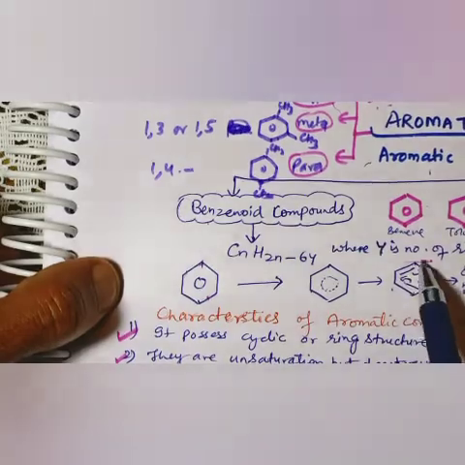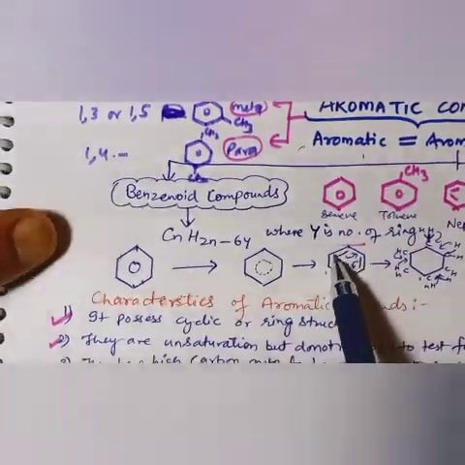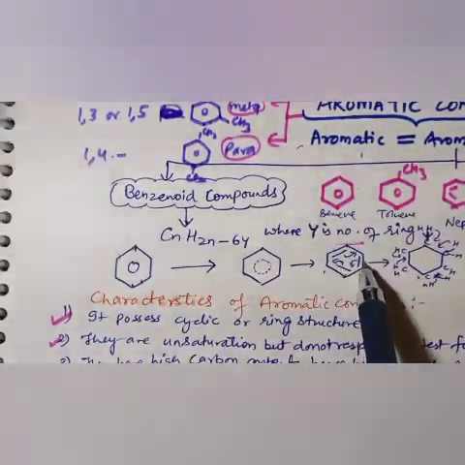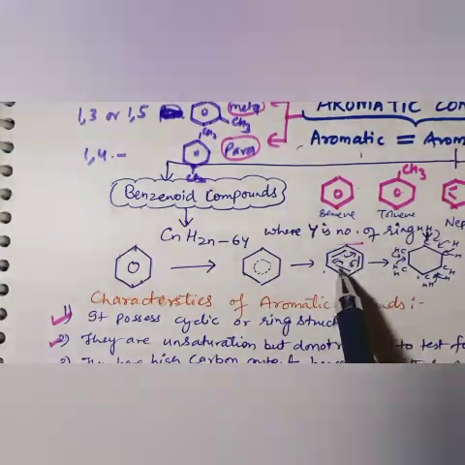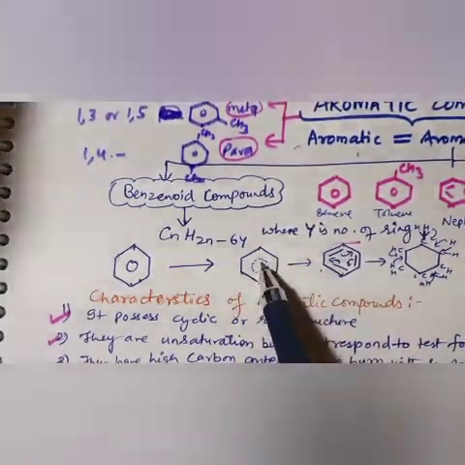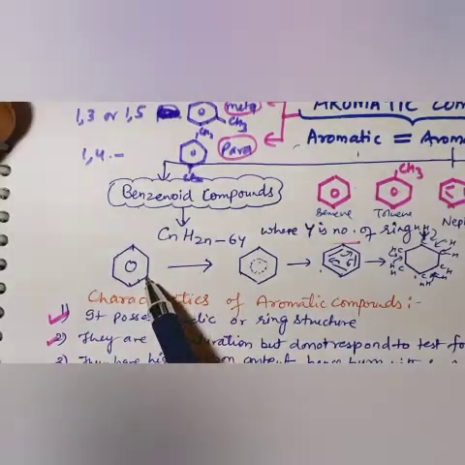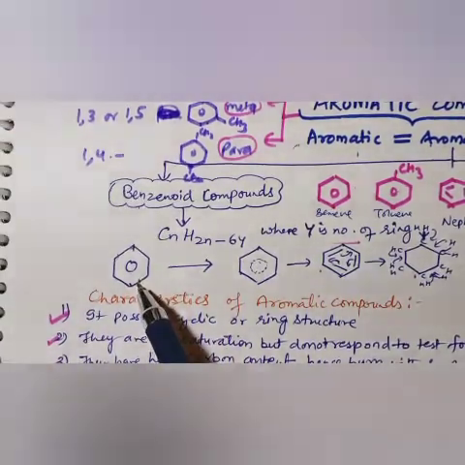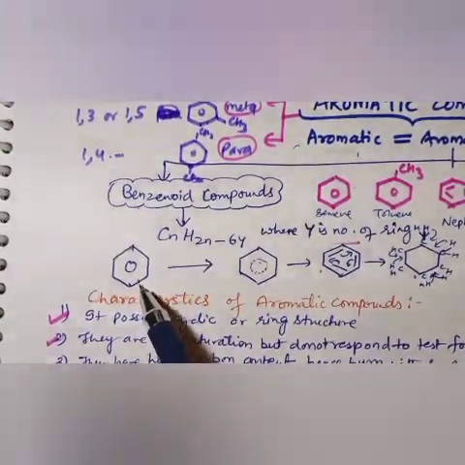Between the 6 carbons, it is moving, keep on moving. This ring is moving from one carbon to another carbon, one carbon to another carbon. Because of that, it is shown in the dotted line, and in permanent benzene you can draw it in this way. All the 6 carbon atoms in the benzene are sp2 hybridized.